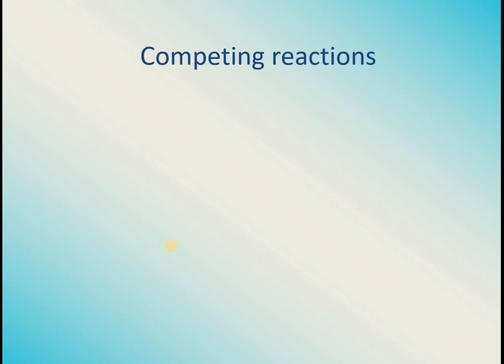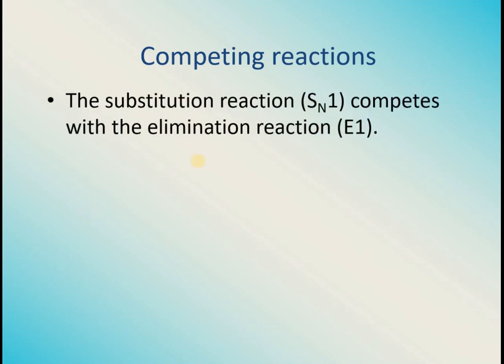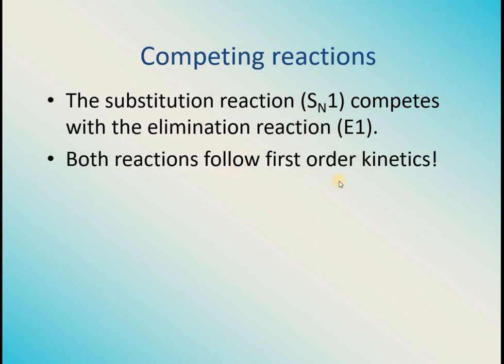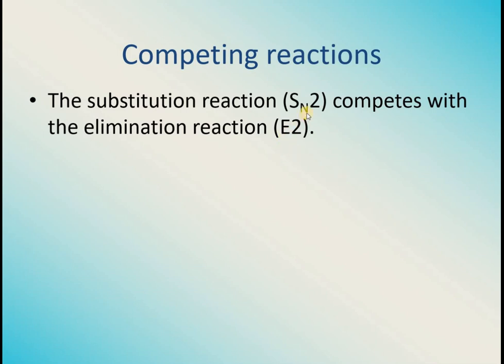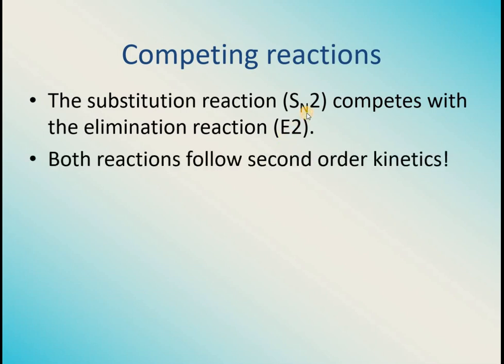An elimination reaction will occur only in the presence of beta hydrogen, whereas substitution reactions do not require this condition to be satisfied. But their mechanisms are the same, so that's why usually the SN1 reaction will compete with the elimination reaction E1, because both of them are following first order kinetics. Similarly, E2 reactions are going to be competing with SN2 reactions, because both of them are following second order kinetics, or the order of the reaction is 2.